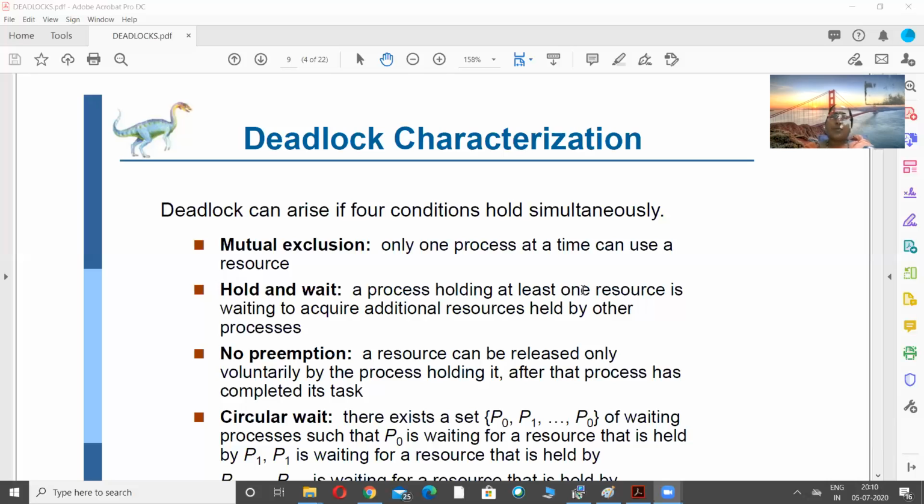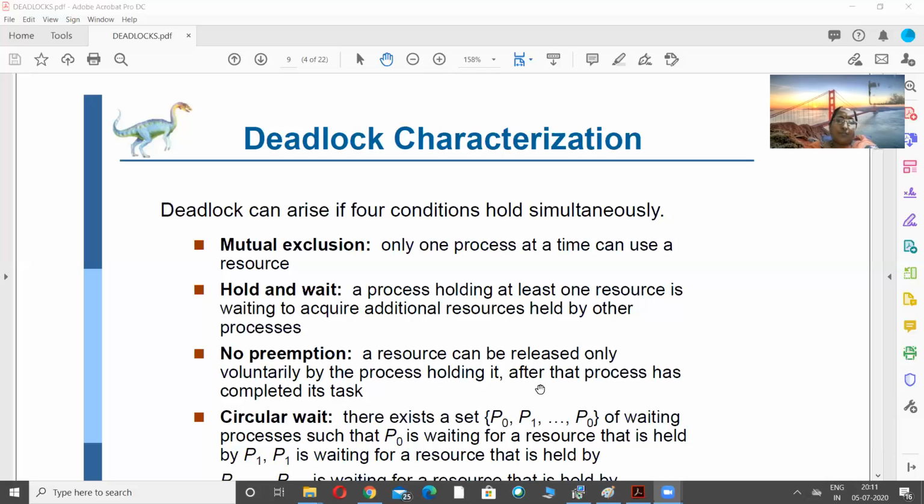The second important one is hold and wait. The meaning is quite simple. The process will be holding a resource, but still waiting for a resource that is held by some other process competing for the resource. This is called hold and wait. No preemption: the process will not release its resource beforehand, that is, before completing the task with its resource. That is called no preemption.